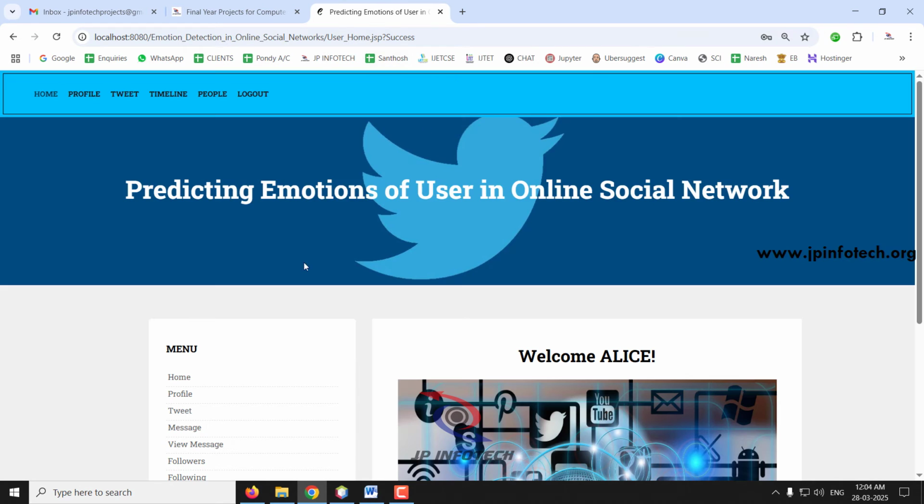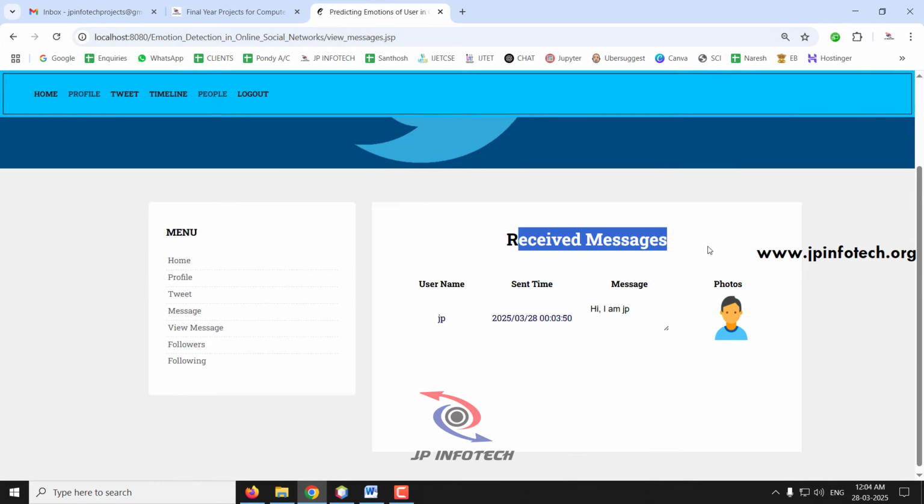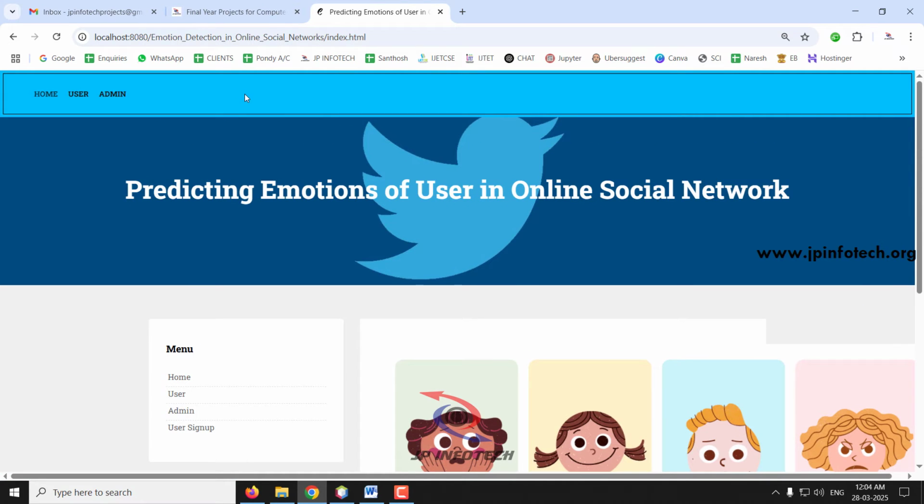Now in the Alice login, if you go to the view message part, you can see the received message from the user JP, and you can see the date and time of it, and you can see the message and the photo that is shown. So these are all the basic things available in the online social networking part.